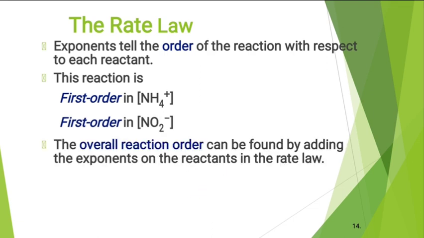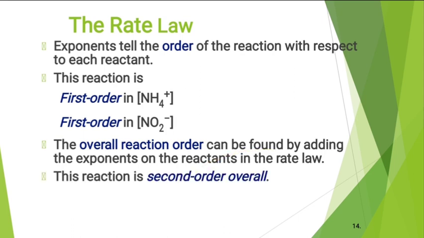So the overall reaction order can be found by adding the exponents on the reactants in the rate law. So raised to 1 and raised to 1. Add these, just 1 plus 1 is equal to 2. So this is a second order reaction.